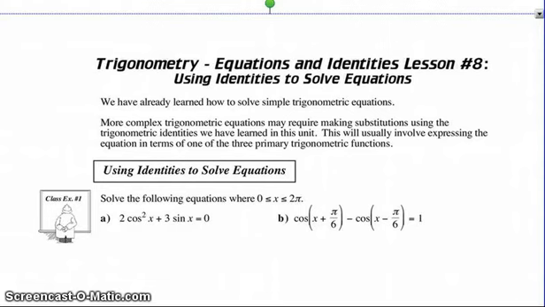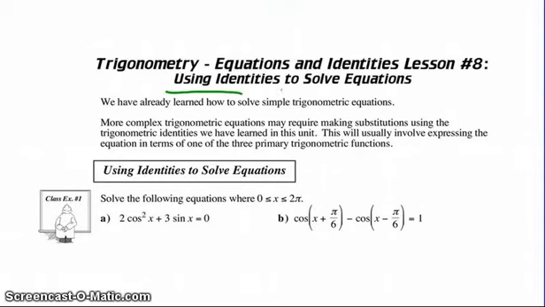Hello, Math 30. Now we put everything we've learned together, and we now take it one step further. So the learner outcome for this is, I can use identities to solve tougher equations.